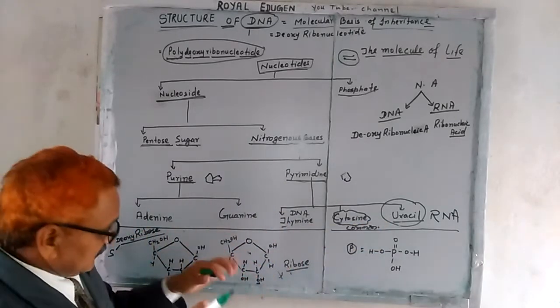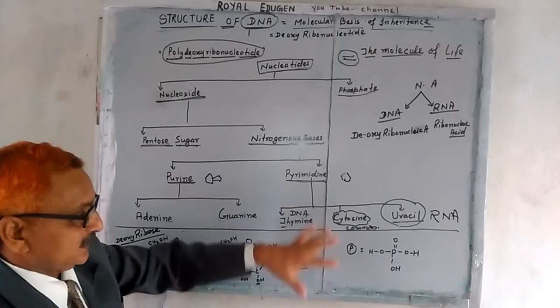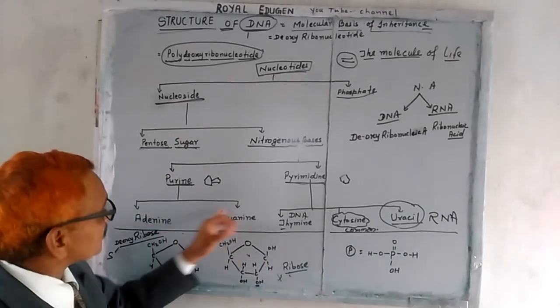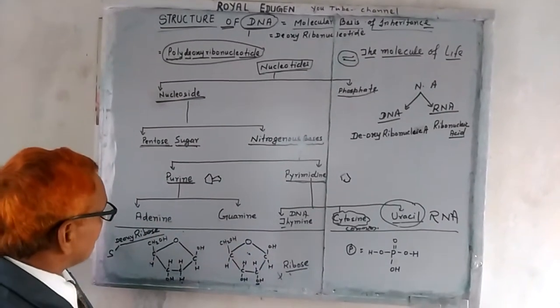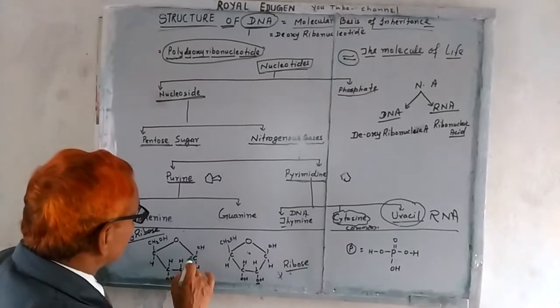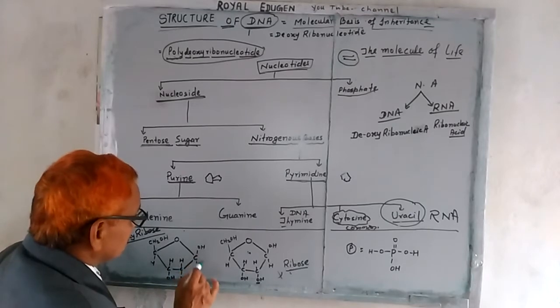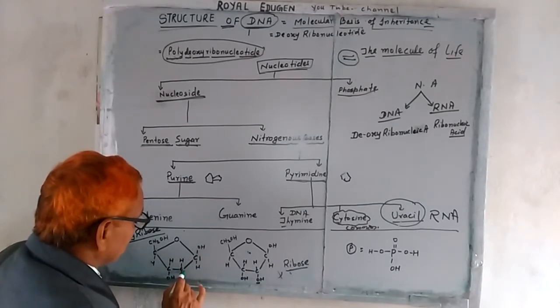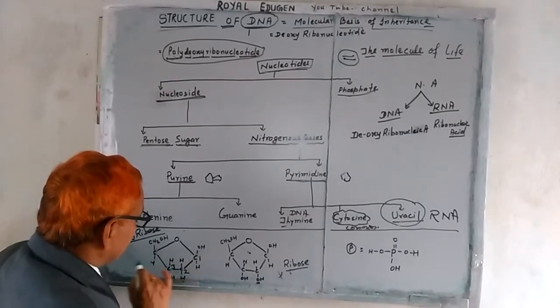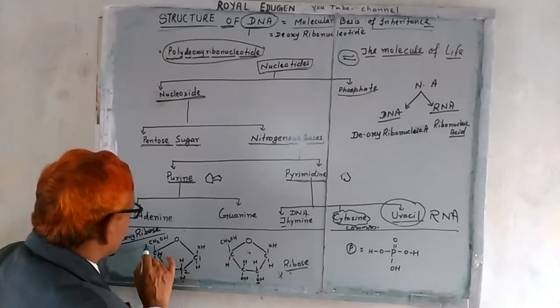So next I am going to describe the structure. Here you must know how to count the number of carbons. Here is carbon number 1, carbon number 2, carbon number 3, carbon number 4 and carbon number 5.